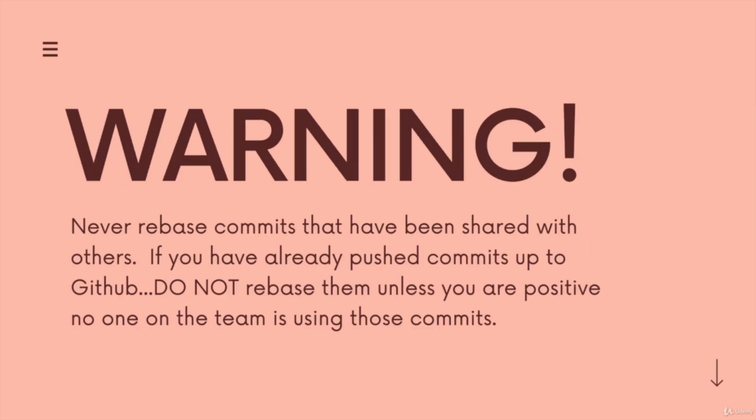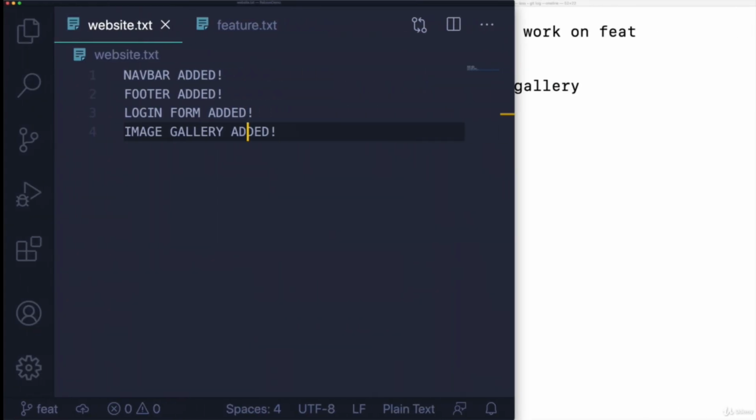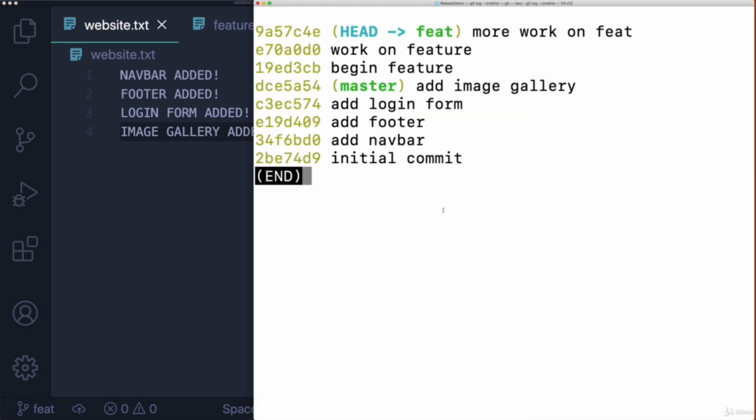So again, the rule, never rebase commits that you've shared with others. So what this means is you want to be rebasing commits that you have on your machine and other people don't. So your feature branches that you're working on, you don't want to rebase the master branch because people presumably have that master branch or the main branch.